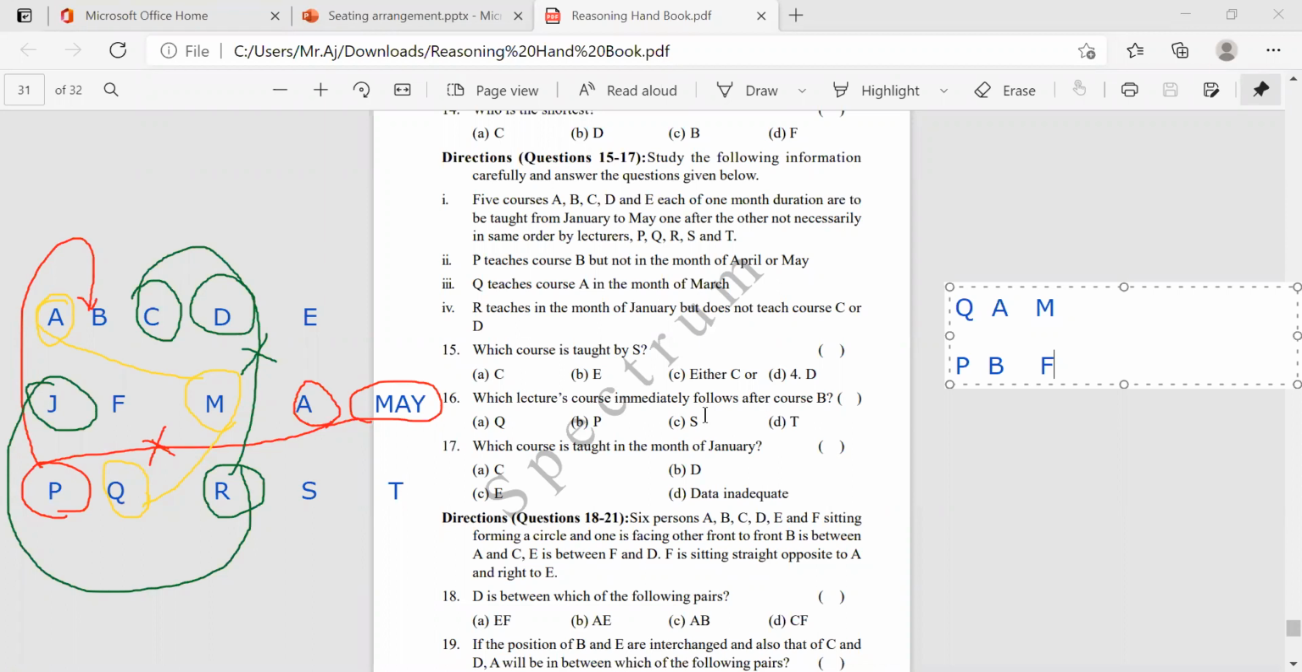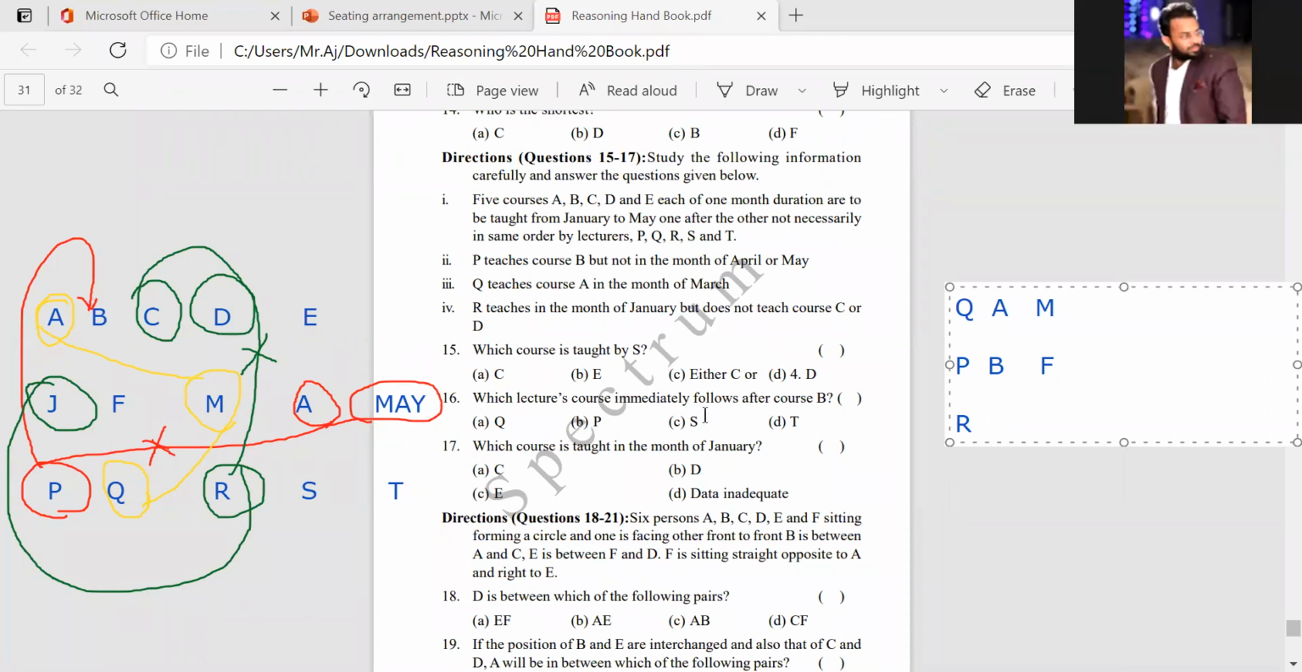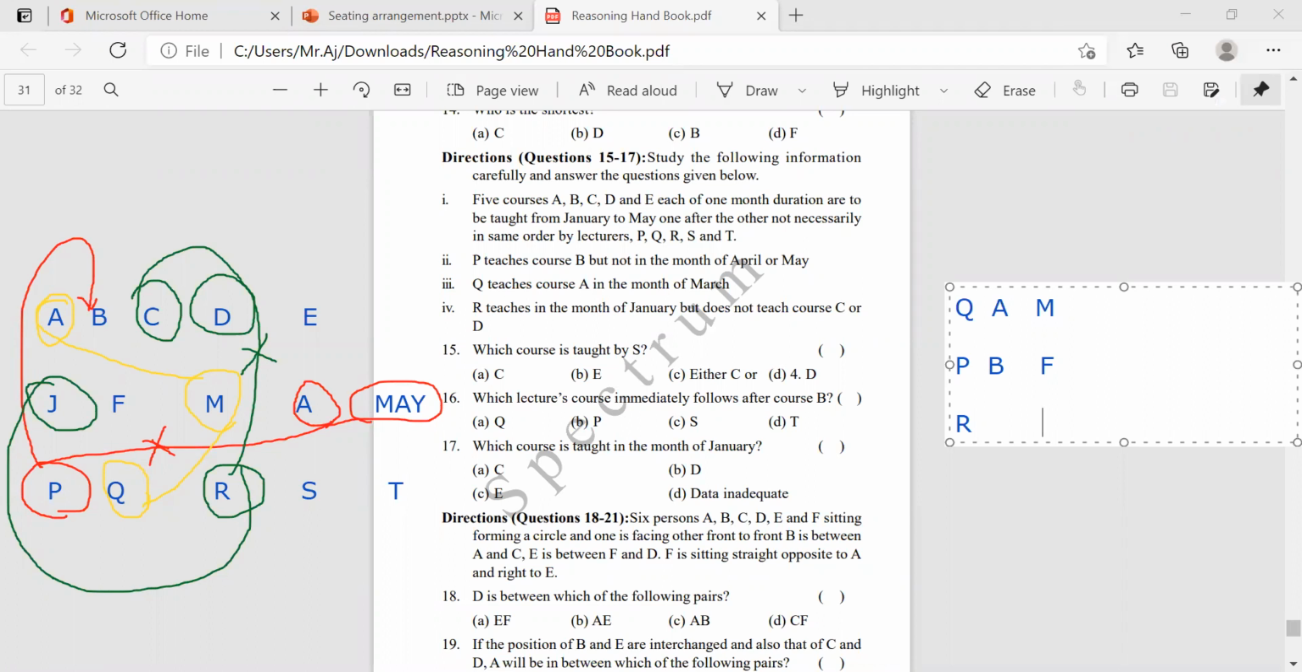Then R, we don't know the course. It is in January. But course C, here we know P will teach B, Q will teach A, and R cannot teach these two, so the remaining course is E, nothing but E, right? So R can teach E, and in the month of January, right?